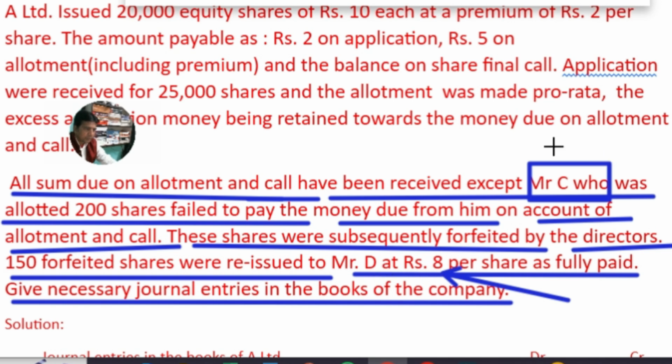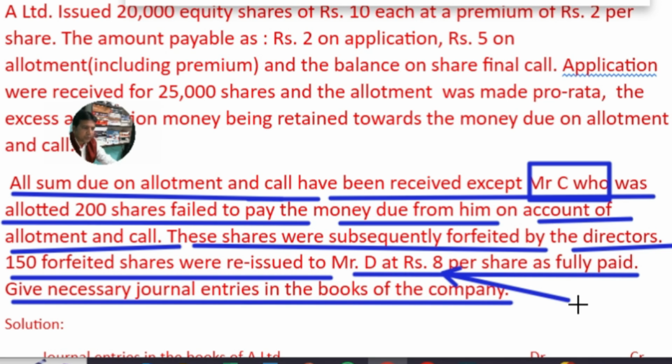So now Mr. C is no more a shareholder, but Mr. D has become a new shareholder of the company on reissue of shares. That is, Mr. D has purchased these shares. Out of 200 shares, Mr. D has purchased 150 shares, and the remaining 50 shares the company has not issued. The company will issue the remaining 50 shares at a later date.